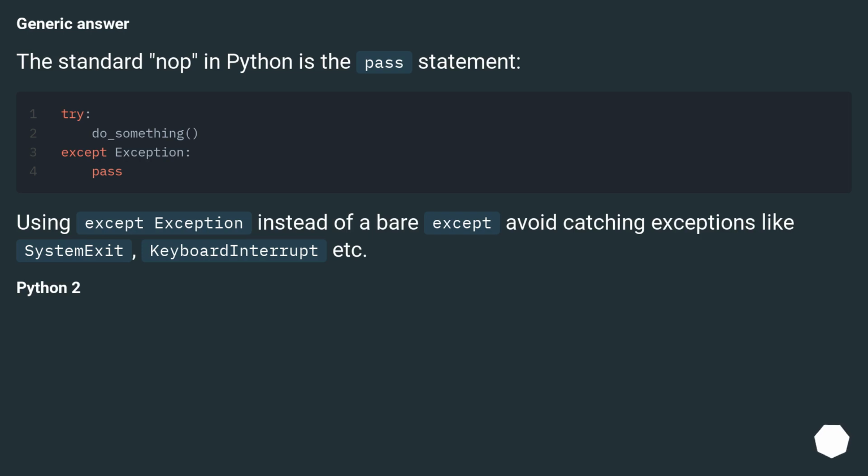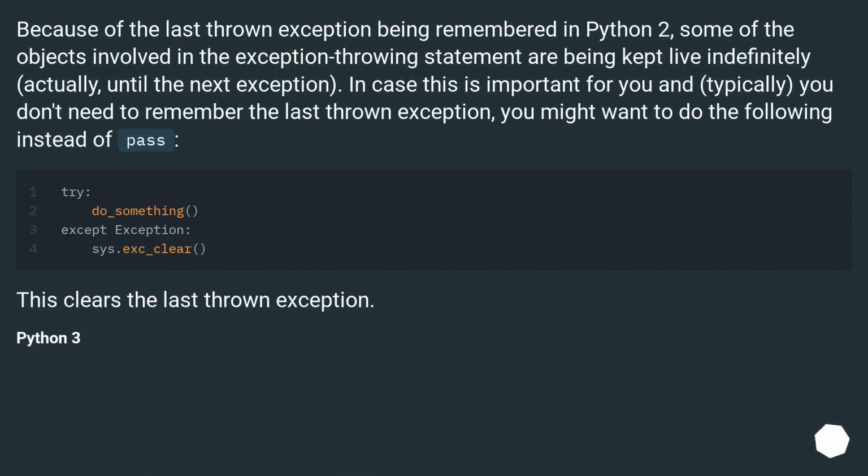Python 2. Because of the last thrown exception being remembered in Python 2, some of the objects involved in the exception throwing statement are being kept live indefinitely, actually, until the next exception. In case this is important for you and, typically, you don't need to remember the last thrown exception, you might want to do the following instead of pass. This clears the last thrown exception.